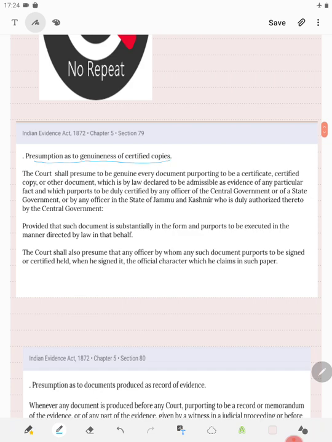Presumption as to genuineness of certified copies. The court shall presume, so the word here is shall presume, to be genuine every document purporting to be certificate, certified copy or other document which is by law declared to be admissible as evidence of any particular fact and which purports to be duly certified by an officer of central government or state government or by any officer of Jammu and Kashmir who is duly authorized thereto by central government, provided that such document is substantially in form and purports to be executed in the manner directed by law in that behalf.